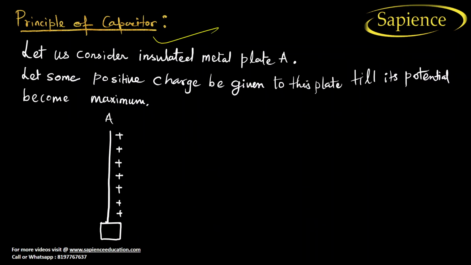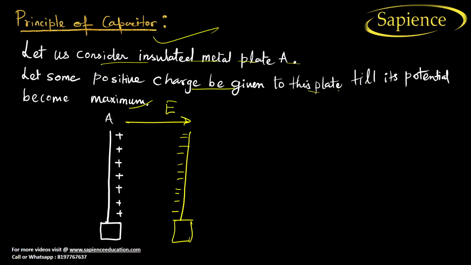Principle of capacitor. Whatever we have discussed, the same thing is here. Let us consider an insulated metal plate A, and let some positive charge be given to this plate till the potential becomes maximum, right? After that, what will we do? We will put another plate here, and on this plate there will be a negative charge. Earlier, see here, what was the electric field? E was the electric field.